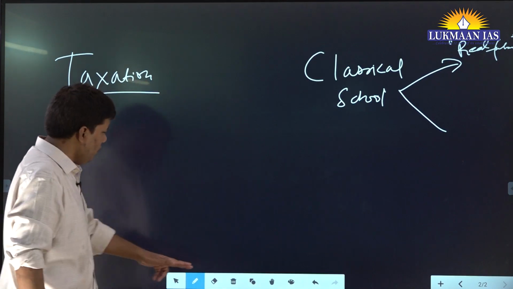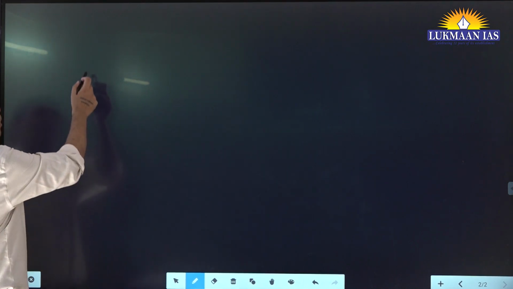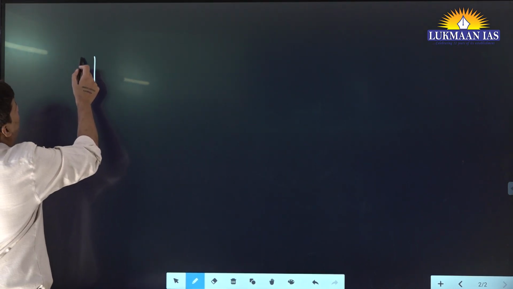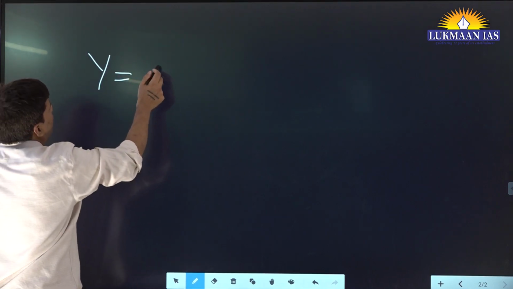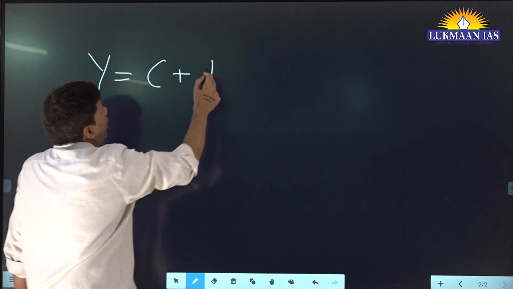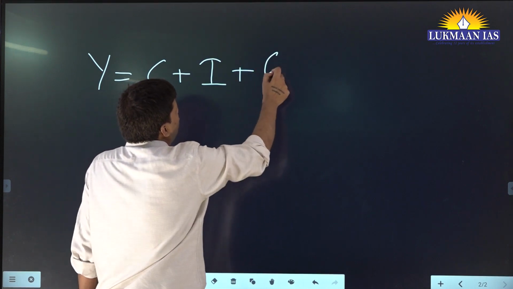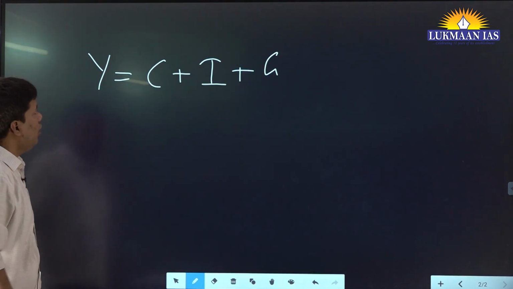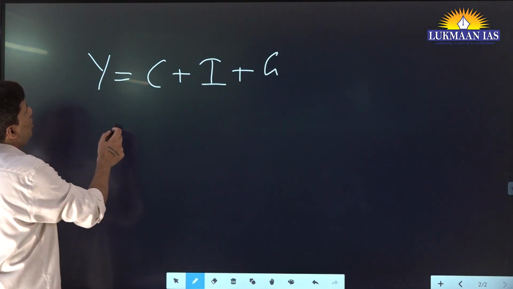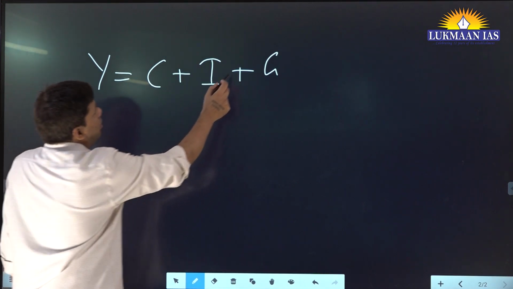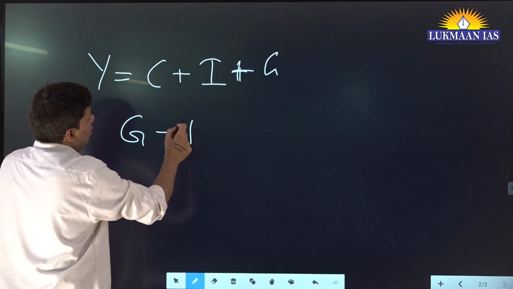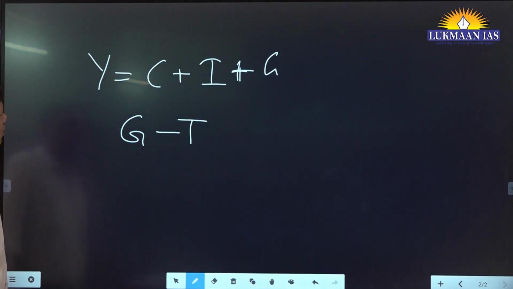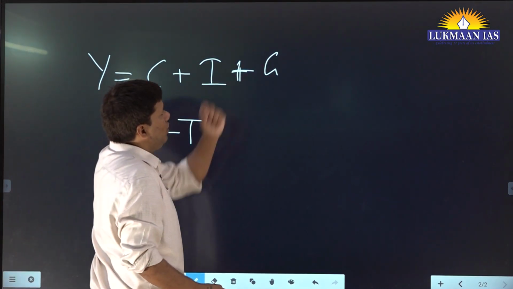Fine. Let's say I have again the same equation, Y is equal to C plus I plus G. Now suppose the government had to spend something.